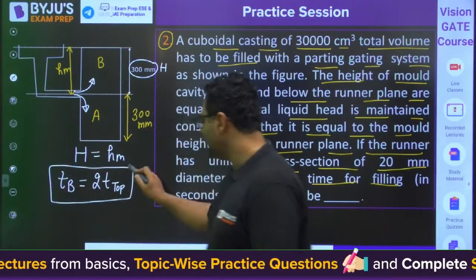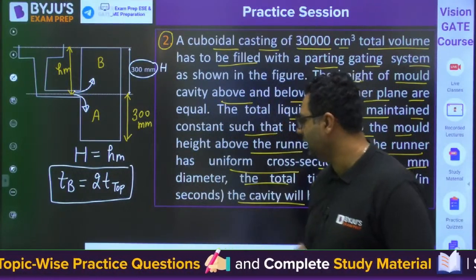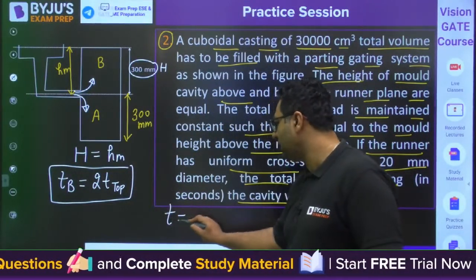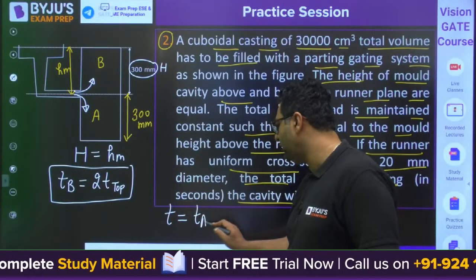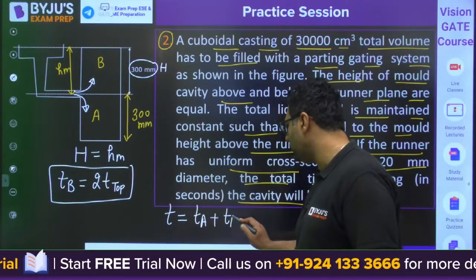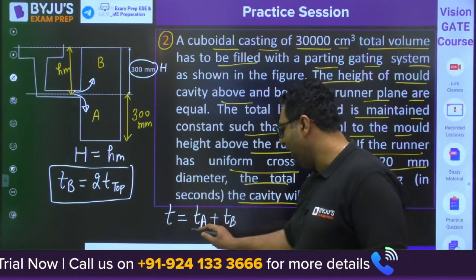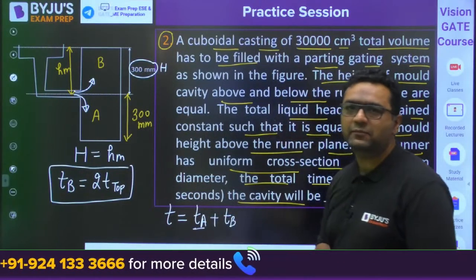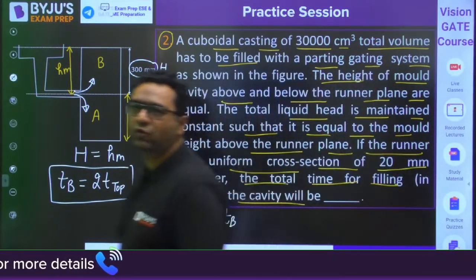Okay, so in that way you can say the total time to fill the cavity is time required to fill the cavity A plus time required to fill the cavity B, and A is filled by top gating system, so you would be applying that formula.